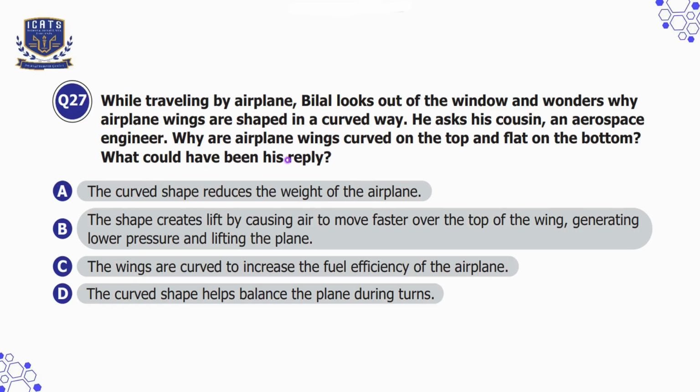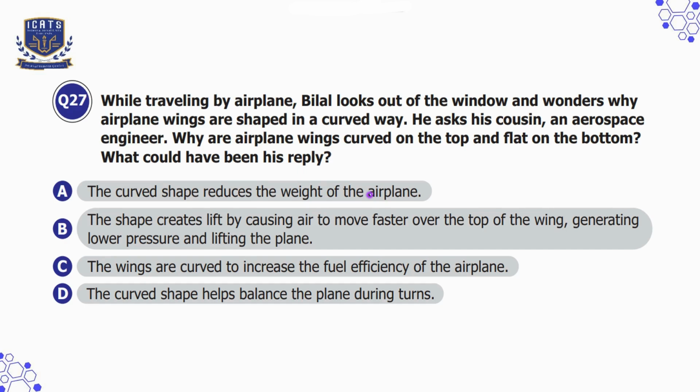So, option A is the curved shape reduces the weight of the airplane, which is incorrect because the shape does not make the plane lighter. Option B is the shape creates lift by causing air to move faster over the top of the wing, generating lower pressure and lifting the plane.